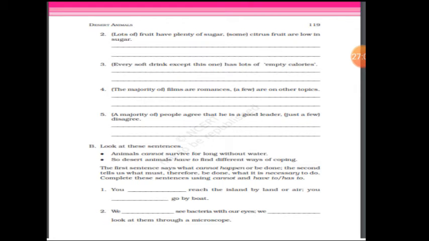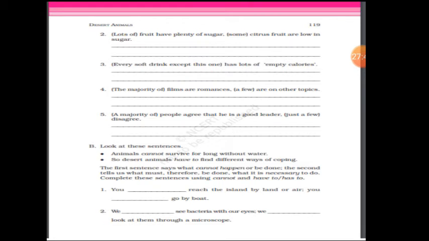You cannot reach the island by land or air. You have to go by boat. Okay, you cannot reach the island. So I'm telling you means many will be there. Who all are standing, that I don't know. So here initially I have used cannot, and since it is more than one person I have used have to. We cannot see bacteria with our eyes. Again here we means many people. We have to use a microscope to look at them.